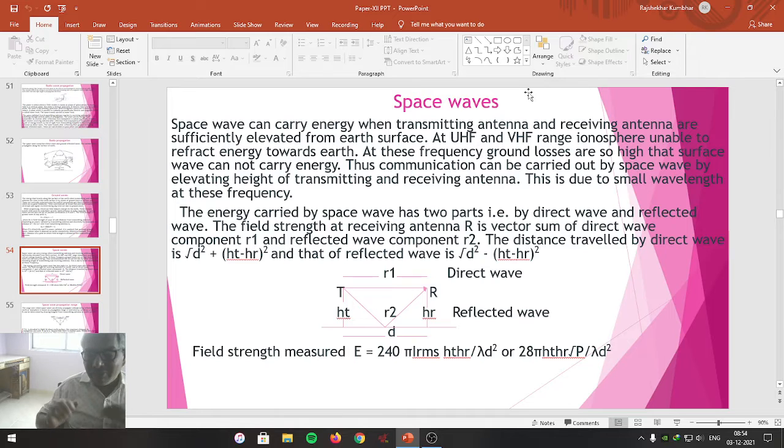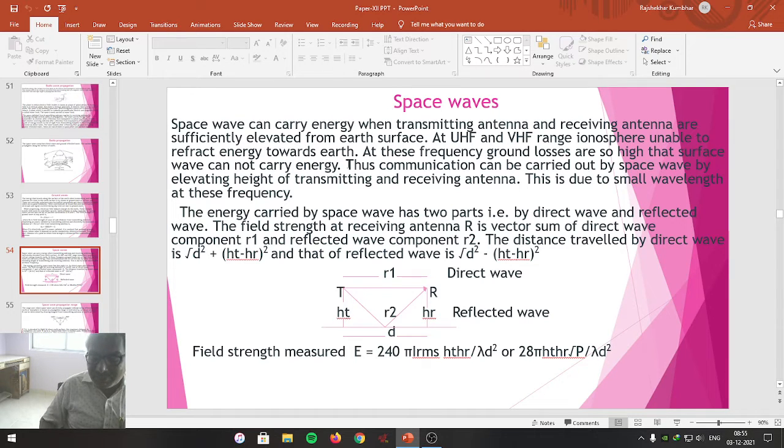Under that condition, if the transmitting antenna power is more and the transmitted frequency is more, then in the VHF range, the ionospheric region is unable to refract that frequency toward the earth, and ground waves don't reach that height in carrying the signal.